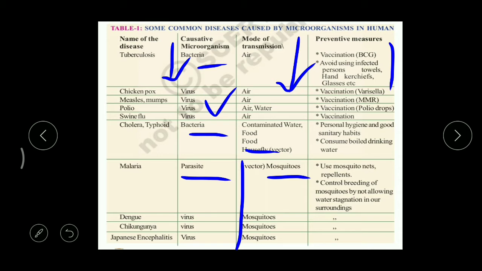Mosquitoes. So we can say malaria, dengue, chikungunya, and Japanese encephalitis. These four diseases are caused by mosquitoes. So by controlling these mosquitoes, automatically we get protection against these four diseases.